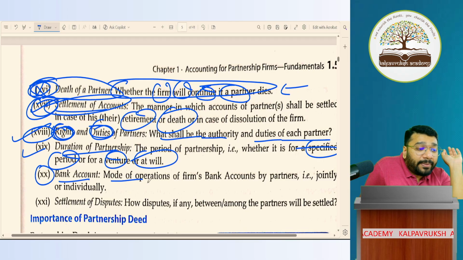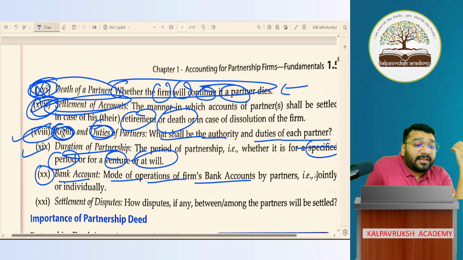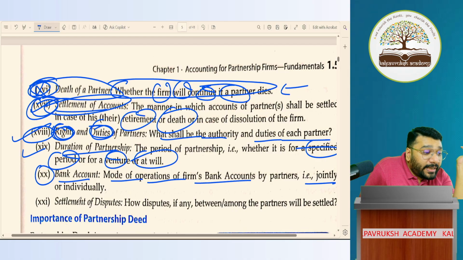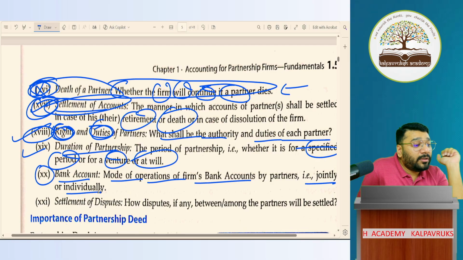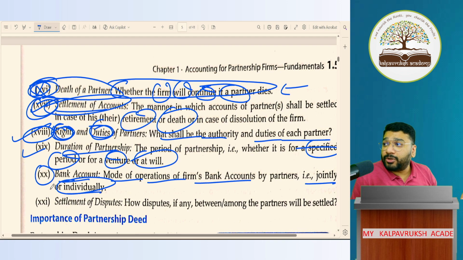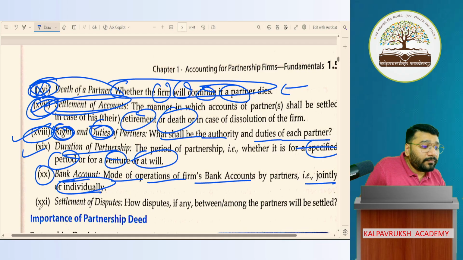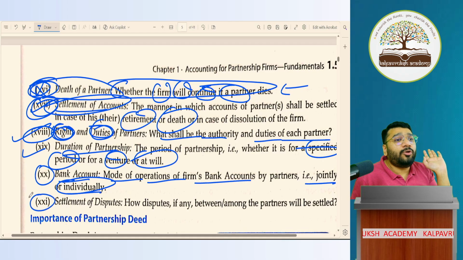So the mode of operating the firm's bank account, who will make the payment, who will have the ID and password, whether they are operating jointly or individually, whether all the 3 partners are jointly making the payment or only one person has the authority to make the payment, like that it has to be mentioned in the partnership deed. Got it, not got it? If nothing is mentioned, all the 3 partners have the right to make the payment. It is their birthright. Got it, not got it?